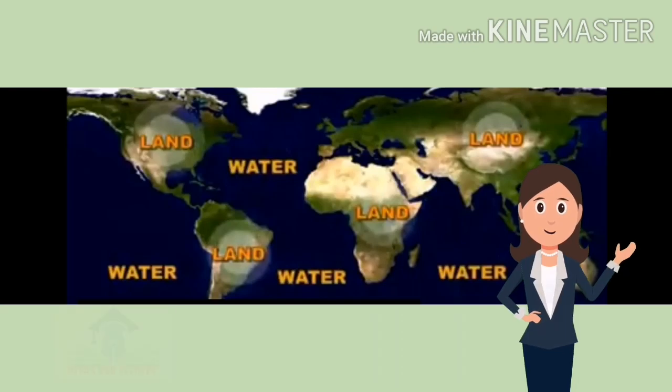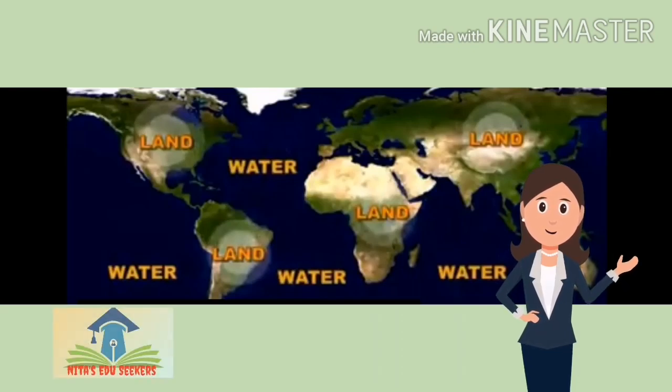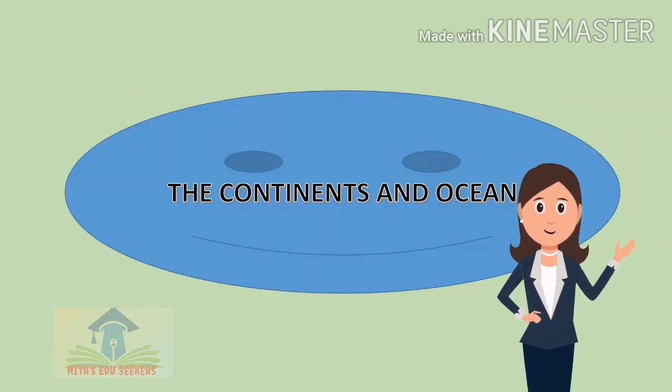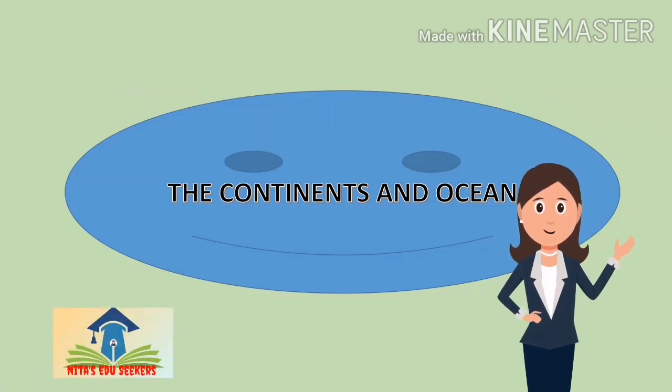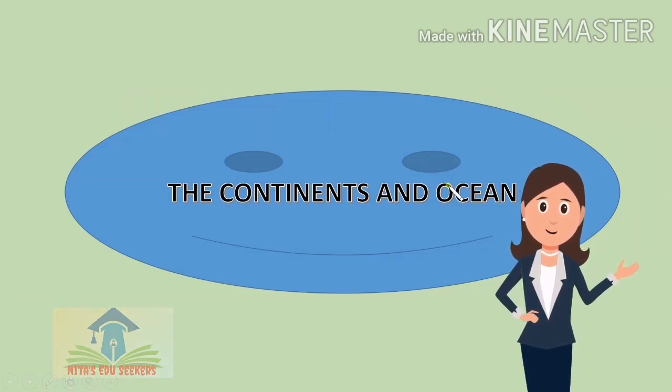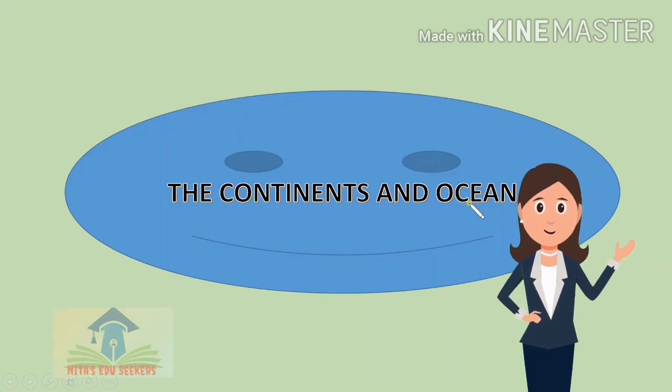Now students, see the map. Here some land portion is shown. This one is the land. See here, I am going to mark the circle here, the land area. And the rest of the blue color shows the water area. Green color is land and blue color is water area. It means on our earth surface there are some major landforms. The major landforms are called continents, and the water bodies are known as oceans or seas.